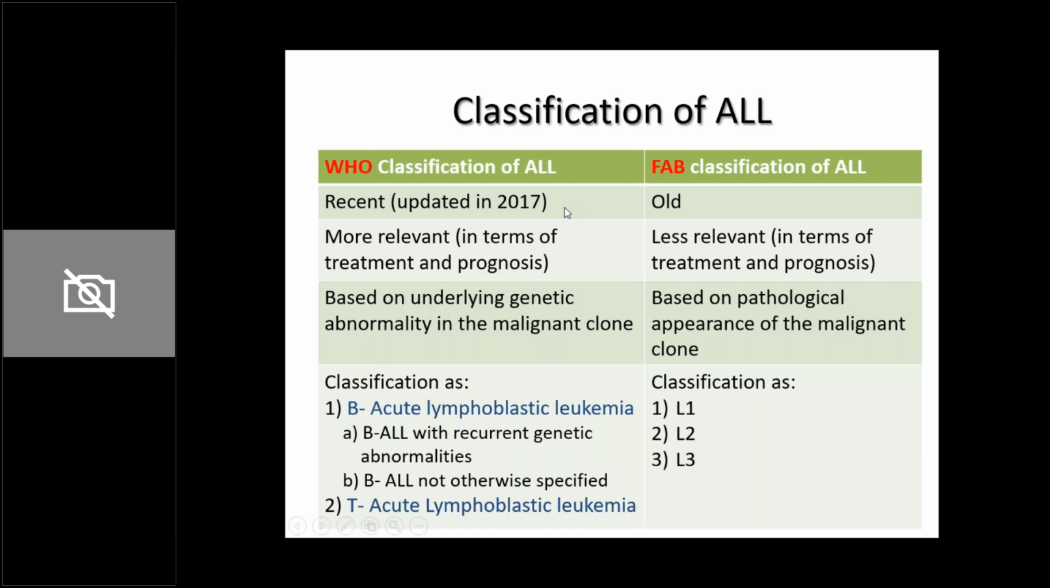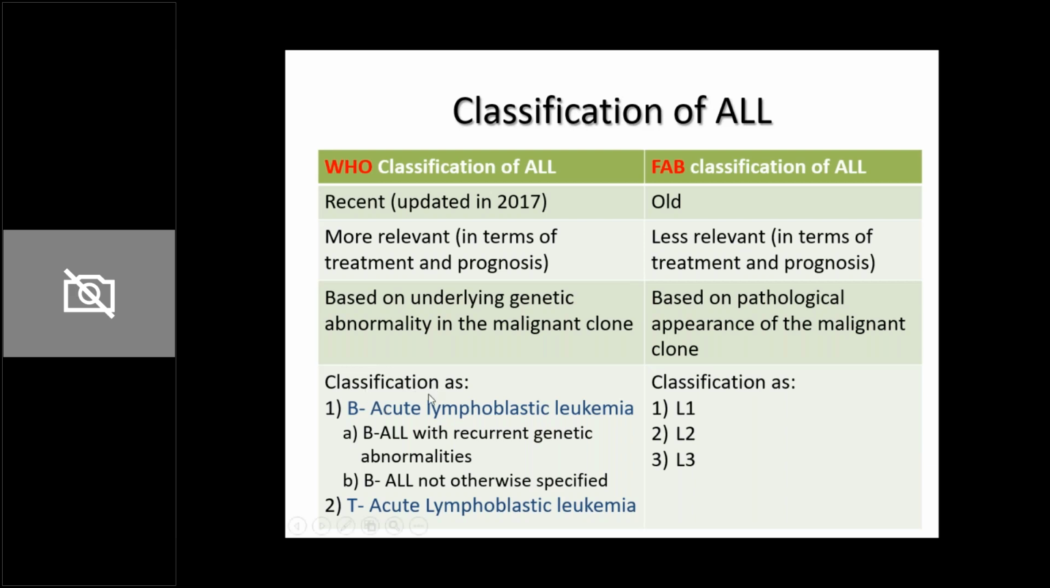So WHO came up with this classification of ALL where they said that it is better to classify acute lymphoblastic leukemia based on the underlying genetic abnormality in the malignant clone. Based on these genetic abnormalities identified in these malignant clones, the ALL children are classified into standard risk, intermediate risk, and high risk. And the treatment and prognosis for these three risk stratifications are different. So that is why it is important.